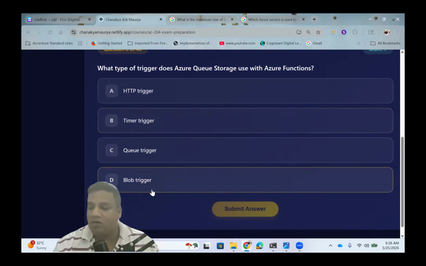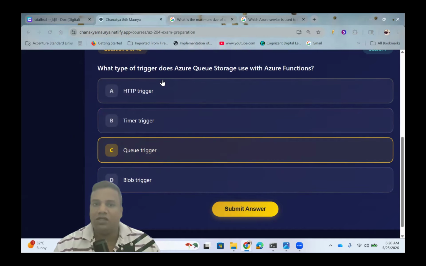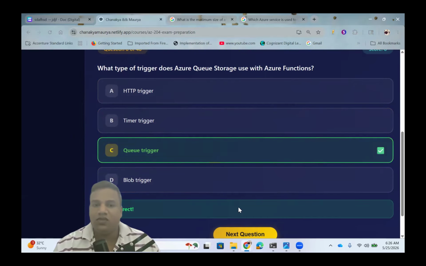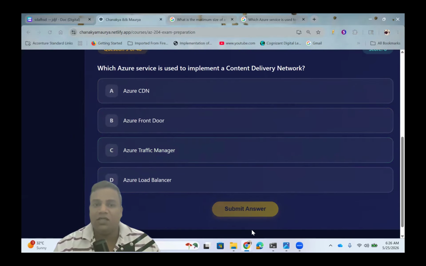A blob trigger responds to blob creation or modification. So the queue trigger is the best option here, which directly reads messages from the Azure Storage queue.